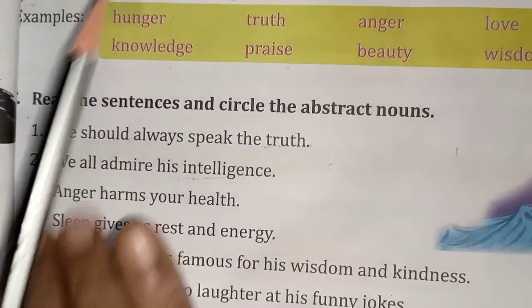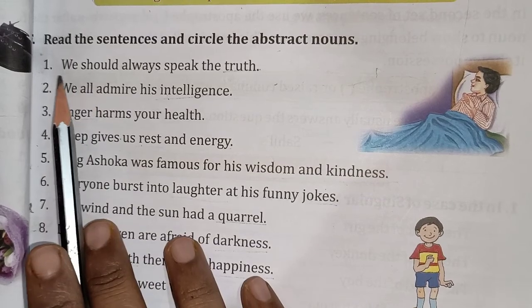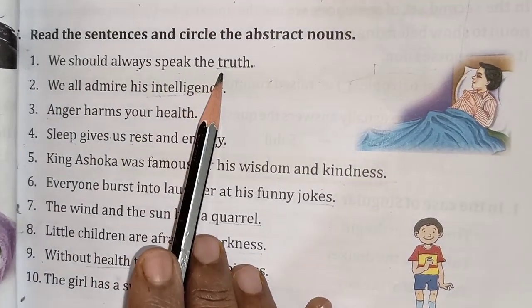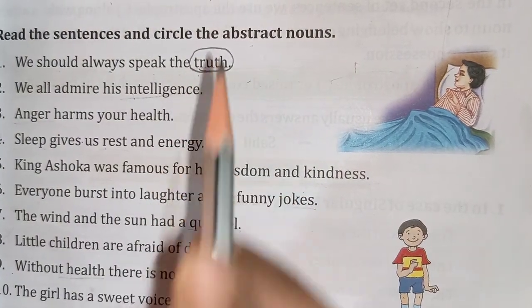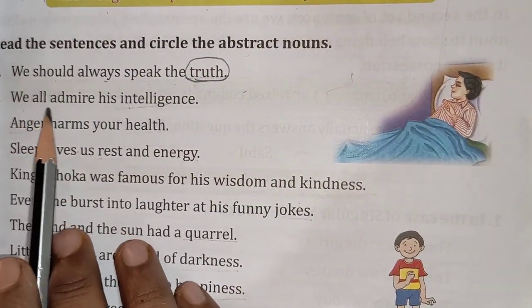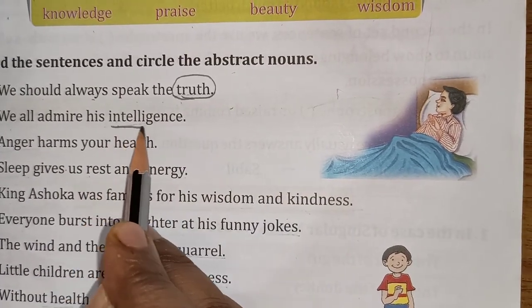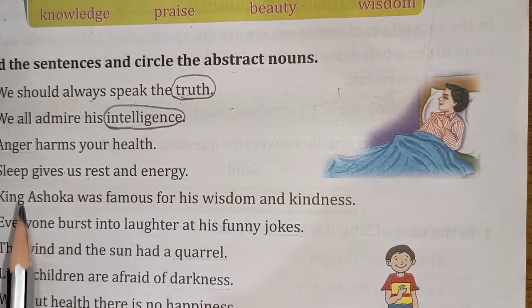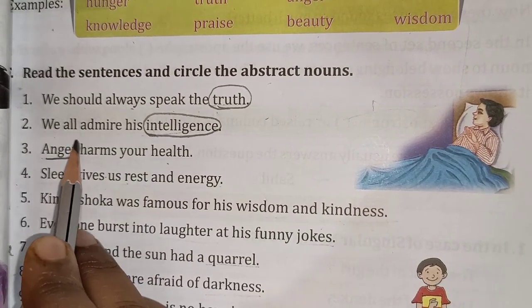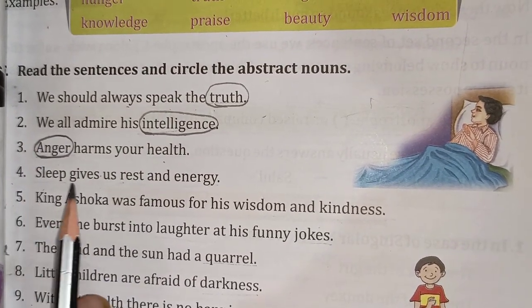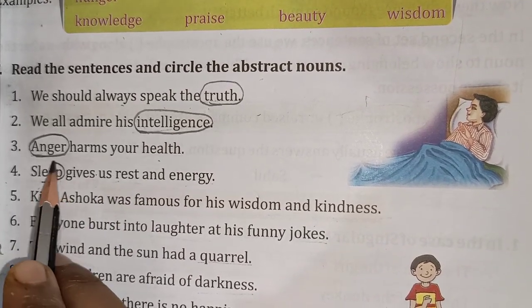Next, read the sentences and circle the abstract nouns. You have to read and circle the abstract nouns. We should always speak the truth. What is the abstract noun here? Truth. So circle the truth. We all admire his intelligence. Okay, what is the abstract noun here? Intelligence. Anger harms your health. What is the abstract noun here? Anger. Sleep gives us rest and energy. What is the abstract noun here? Sleep.